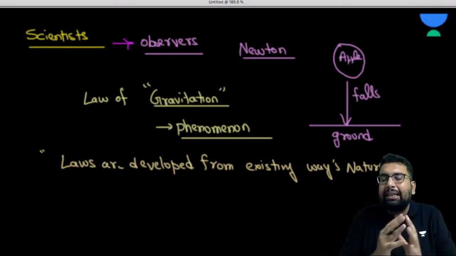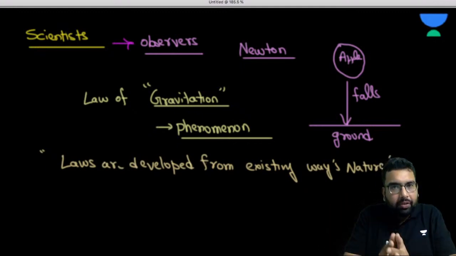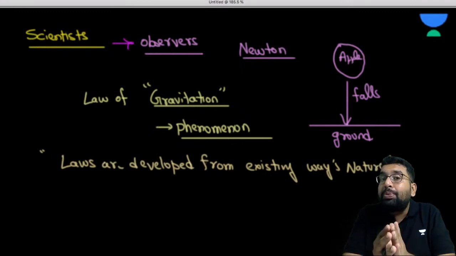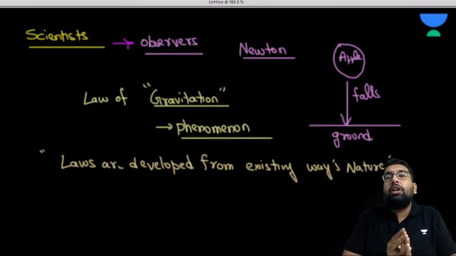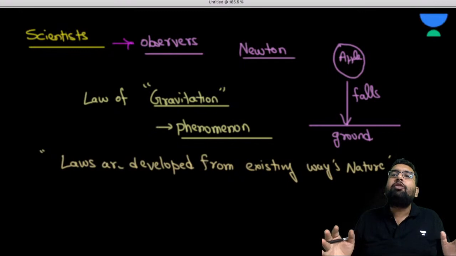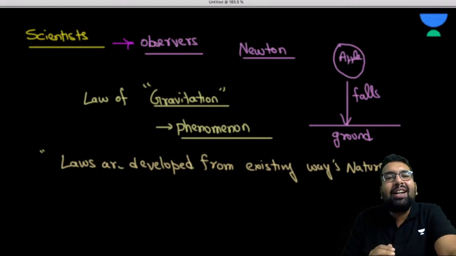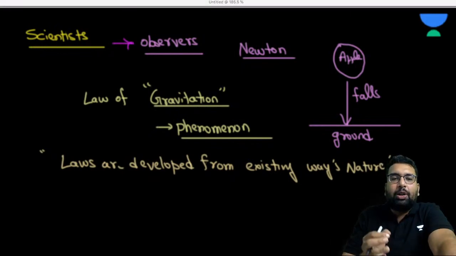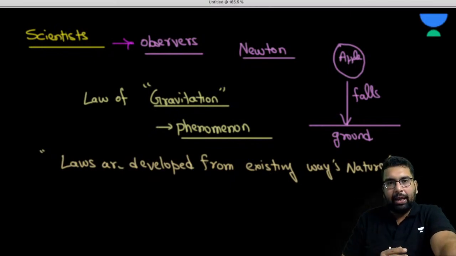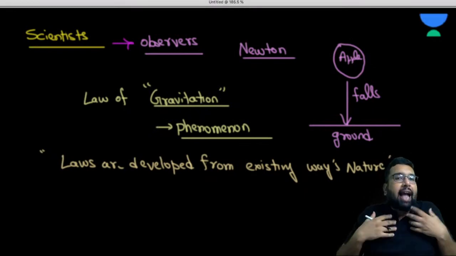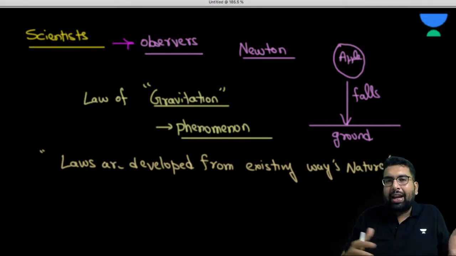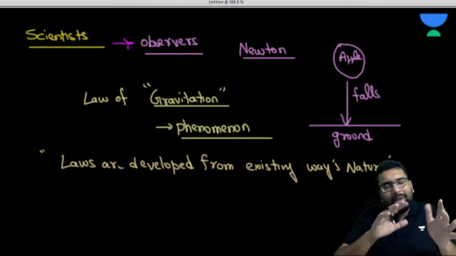To summarize, scientists are the observers who observe the ways of nature and then formulate some form of law from it, so that the rest of the world will easily be able to understand this. No matter what a teacher is, like I did my doctorate and published research papers, that is fine.